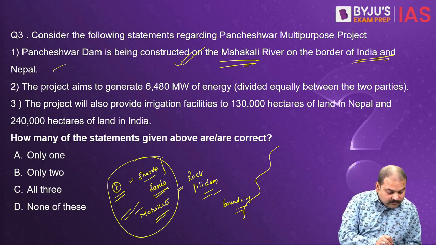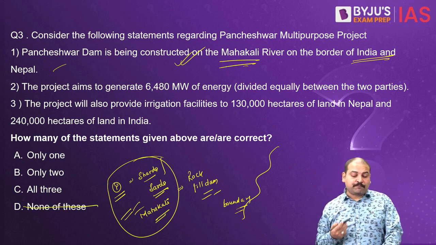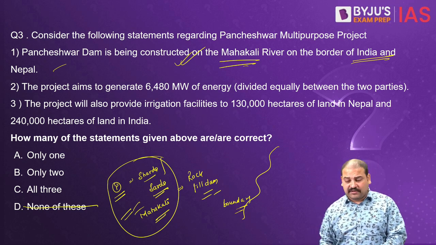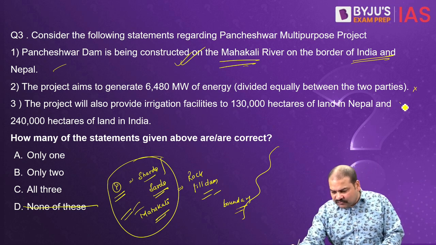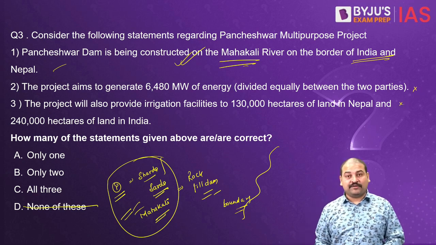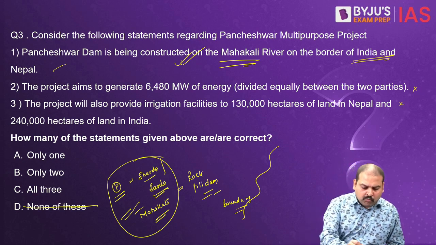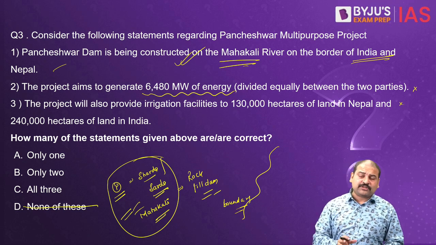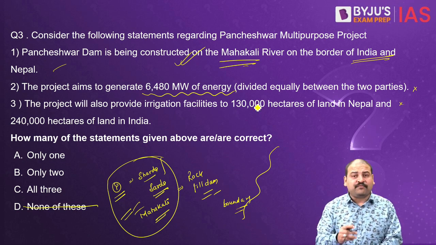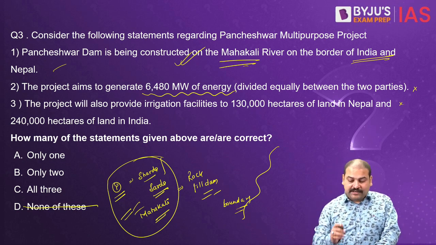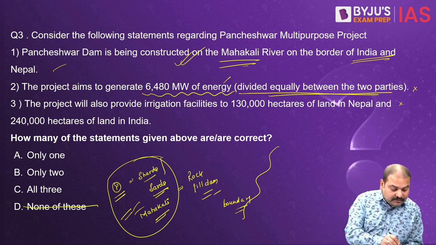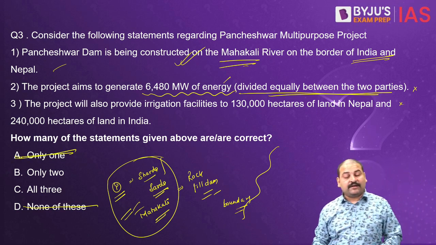So, 1 is correct. Now, this cannot be correct. 2. The project aims to generate this much electricity divided equally between the 2 parties. Now, trust me, when I was making these 2 points, I really did not like the points. But yet I made them, because mostly you cannot remember so much of data. And if so much of data is being given, it's very, very tough for us to remember this. But here it is correct, and this is also correct that this will be divided equally between the 2 parties. So that means A cannot be the answer.